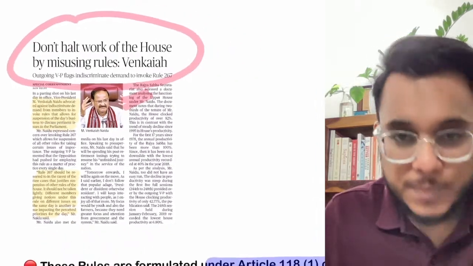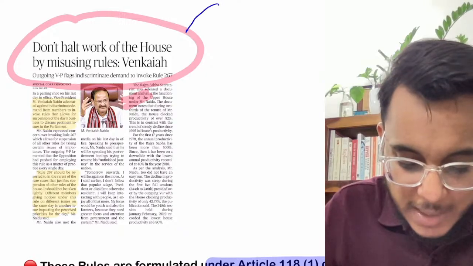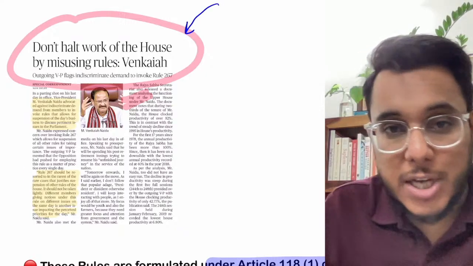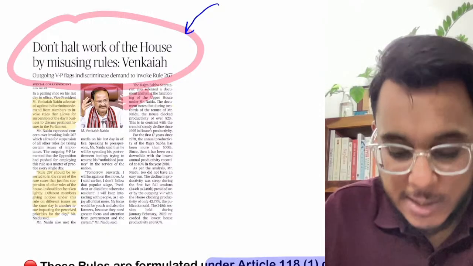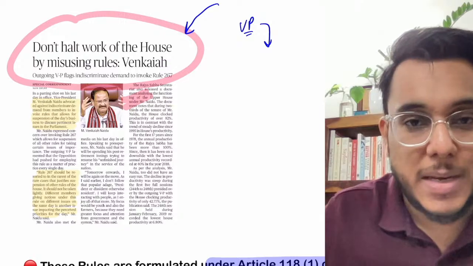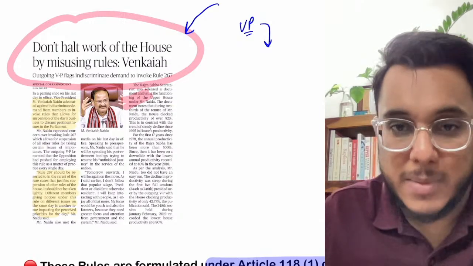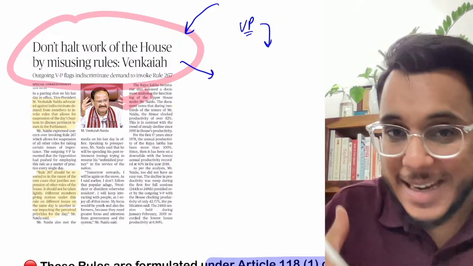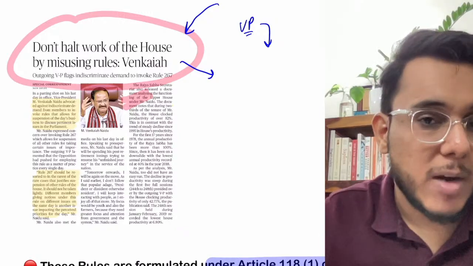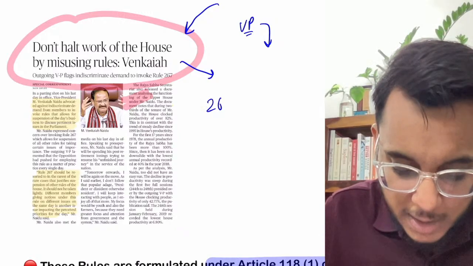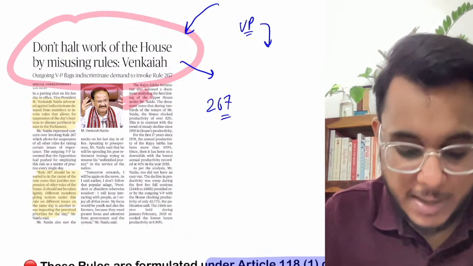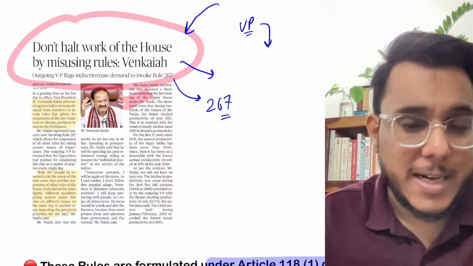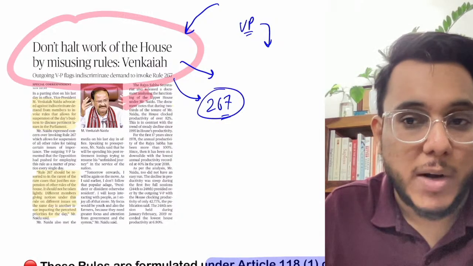Don't halt the work of the house by misusing rules, Mr. Venkaiah Naidu. So guys, Venkaiah Naidu, who has been the incumbent chairman of the Rajya Sabha or the vice president, though he has now been replaced with Mr. Dhankhar, who is going to be the vice president of India. So now Venkaiah Naidu, in his last session in the Rajya Sabha, has made one particular comment. He had made a comment on rule 267 of the Rajya Sabha. So we will see what the outgoing vice president had said, and what is this entire rule 267.